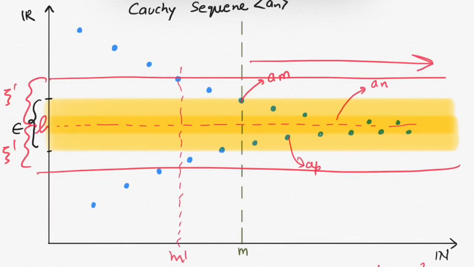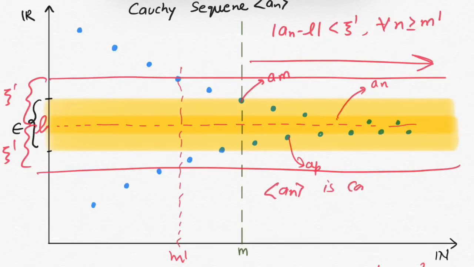So for this m prime, modulus of an minus L less than xi prime for all n greater than or equals to m prime. And this is the definition of convergence of sequence. Hence an is convergent. So we have proved if an is Cauchy, then an is convergent.